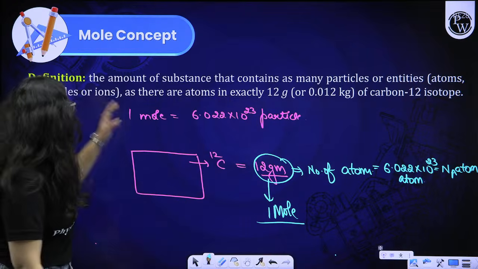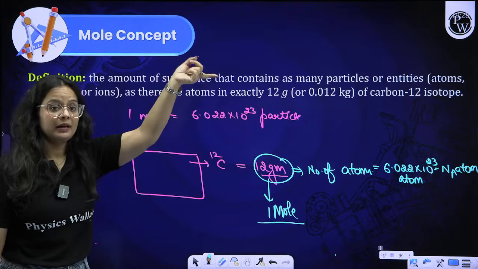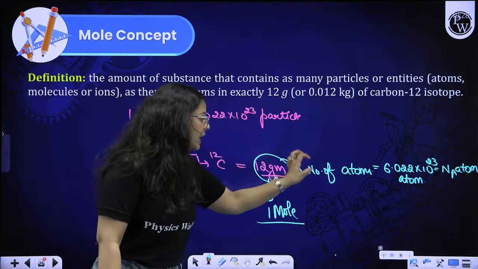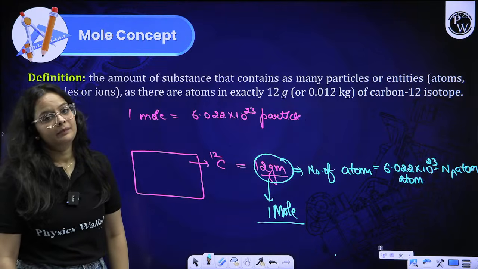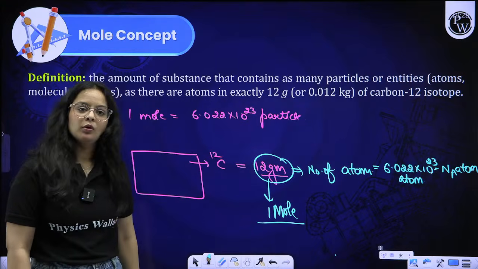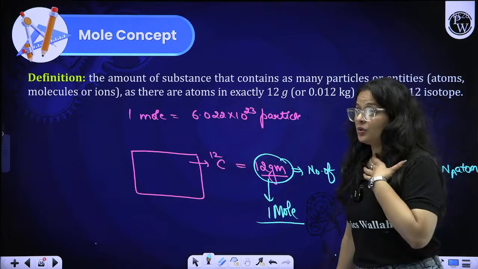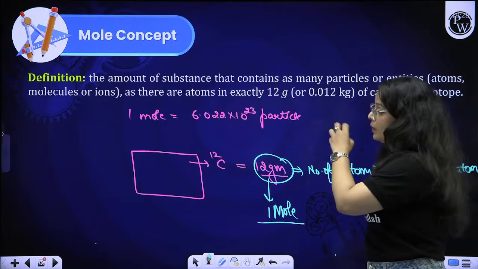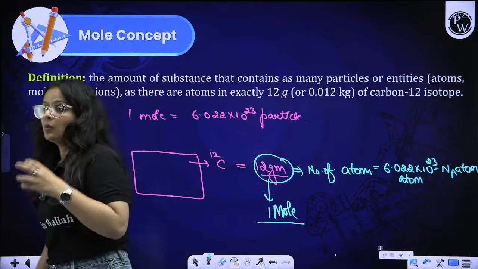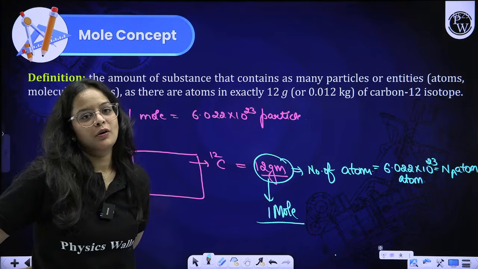Okay, beta. So, what is mole? The amount of substance that contains as many particles. How many? As many particles as 12 gram of carbon atom contains. That is 6.022 into 10 raised to 23. That is 1 mole only. So, this is the relation. This is the definition. I'm just wishing that the thing I'm explaining to you, you all are getting the concept. You all are getting what I am trying to explain to you all, guys. Is it clear to you all or not?